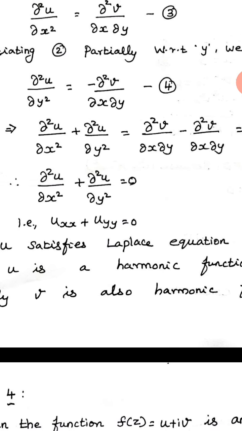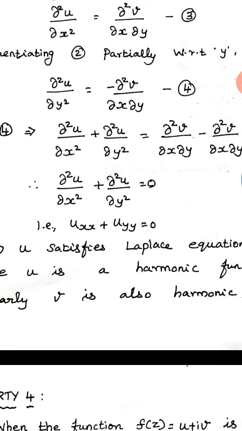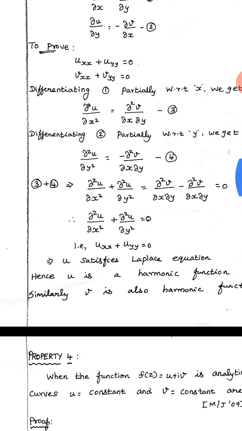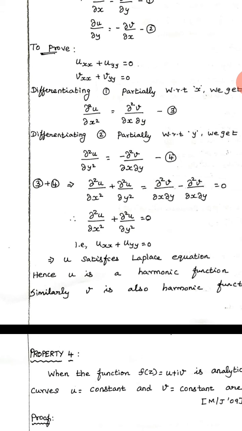0. Okay, dou square u by dou x square is nothing but Uxx, and dou square u by dou y square is nothing but Uyy. So Uxx plus Uyy is equal to 0. U is the real part, and it satisfies the Laplace equation. What is the Laplace equation? Uxx plus Uyy is equal to 0. Therefore, the real part of an analytic function satisfies the harmonic equation, or it satisfies the Laplace equation.